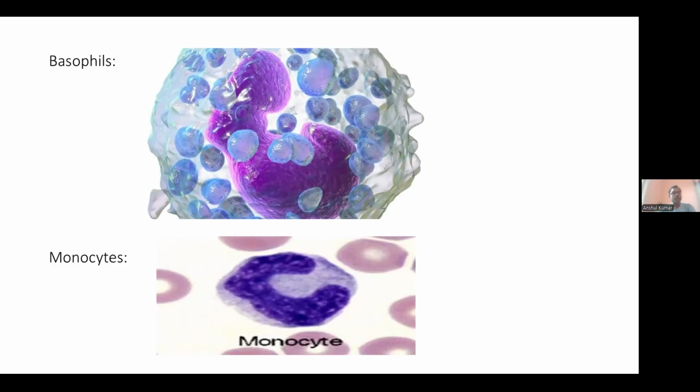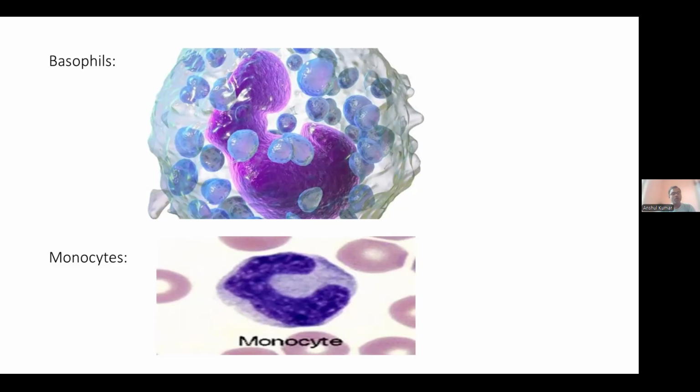Next are the monocytes. You can see here there are two classes of phagocytic cells. One is the neutrophils and the other is the monocytes or macrophages. The monocytes circulate in the blood while macrophages are localized in the tissues. The important difference is that each type of macrophage is known by a distinct name. For example, in the liver they are called Kupffer cells. For different tissues, their name varies. Monocytes comprise about 4 to 5% of white cells in circulation.